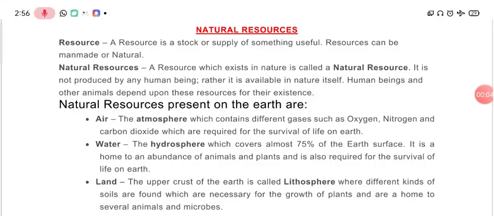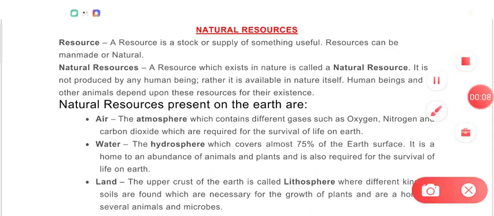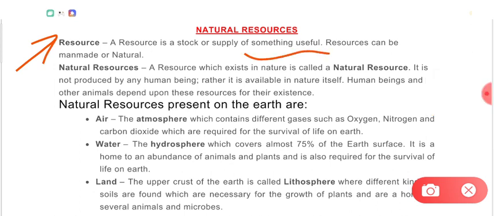I am Ravi Verma and in this video we will start the new chapter, that is natural resources. First of all, a resource is anything that can be put into use, that is useful to us. There are two types of resources. One are natural resources and the other are man-made resources.